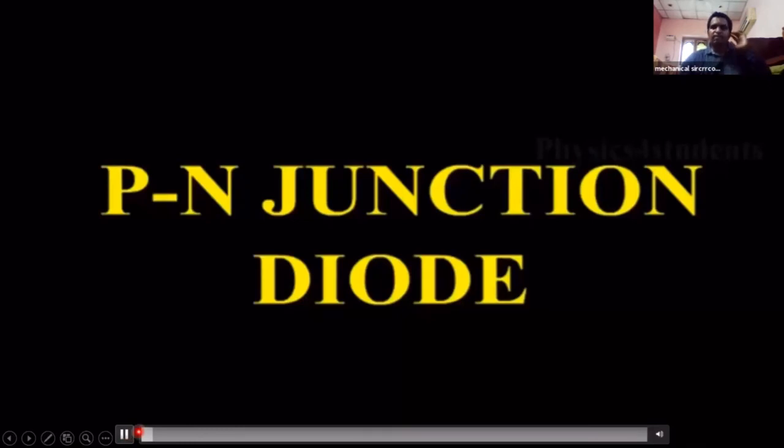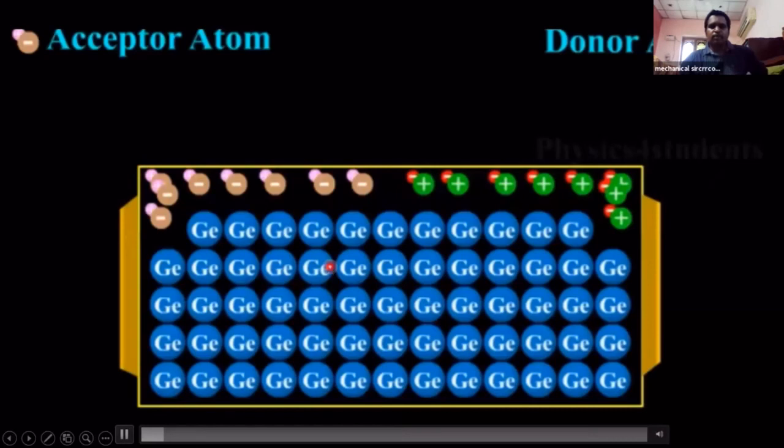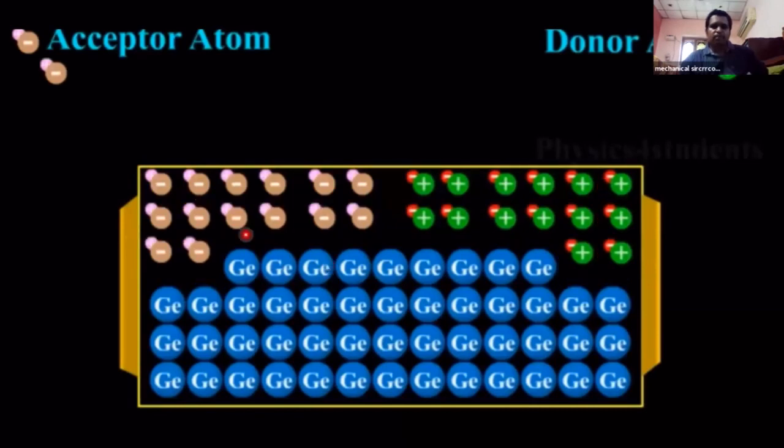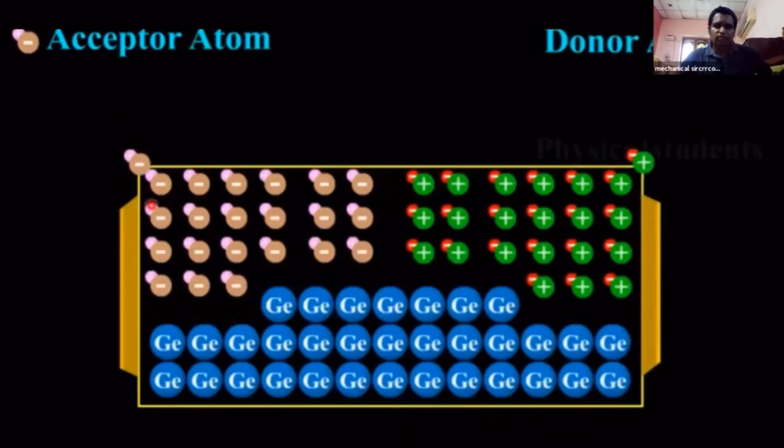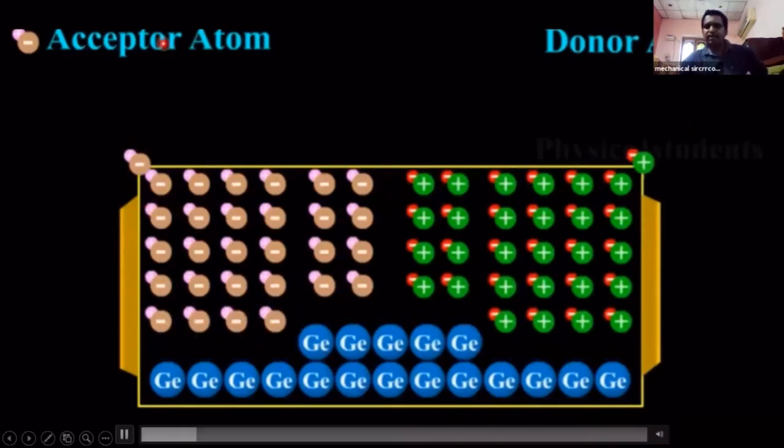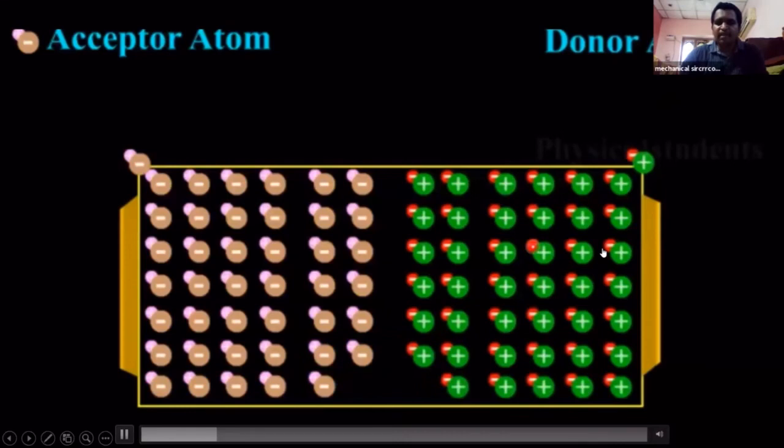Here this is the germanium semiconductor material. This is p-type. Here the majority carriers are holes, meaning positive, so that's why these are acceptor atoms. On the left side, the right side is n-type material. Here the majority carriers are electrons, negative.